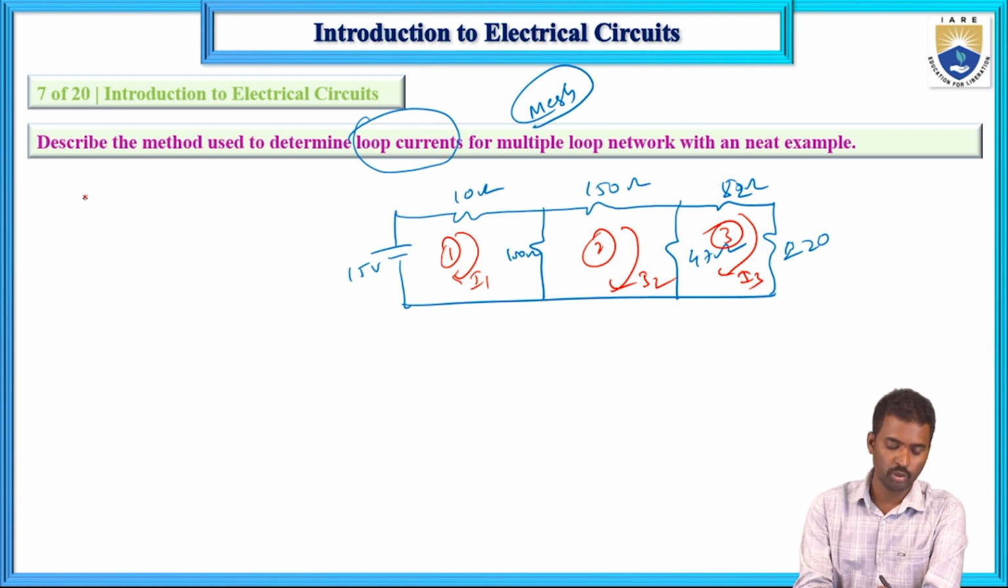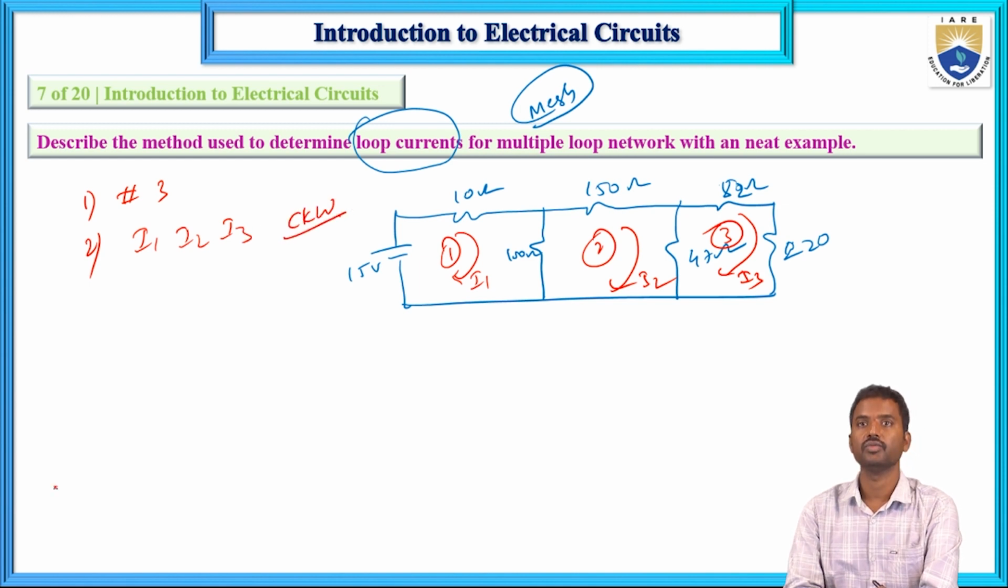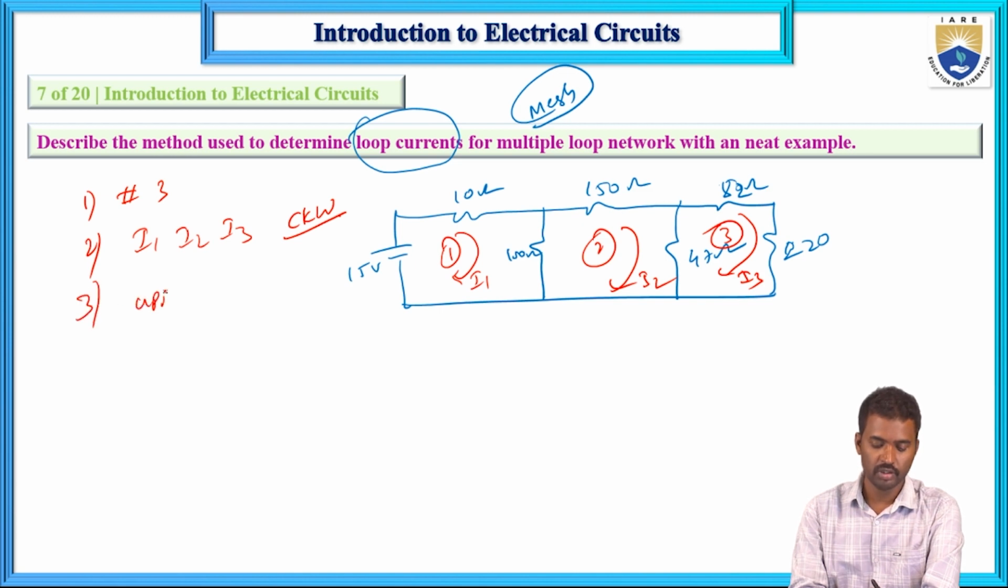First determine the possible number of meshes. The possible number of meshes is 3 and mesh currents I1, I2 and I3 in clockwise direction. And next, apply KVL in each mesh. So 15 plus 10 I1 plus 100 into I1 minus I2. This is equation number 1.